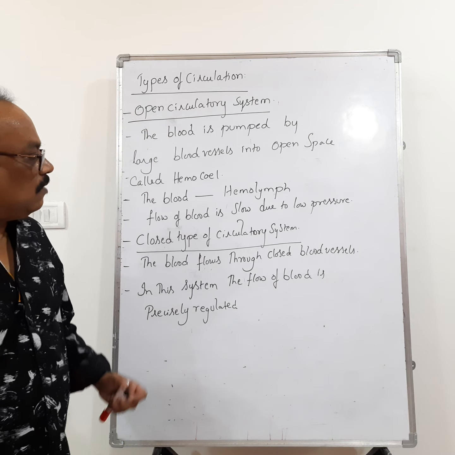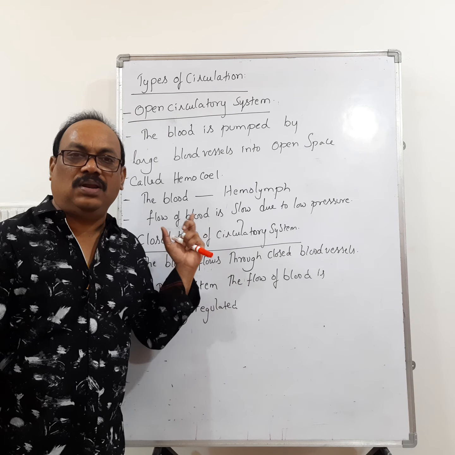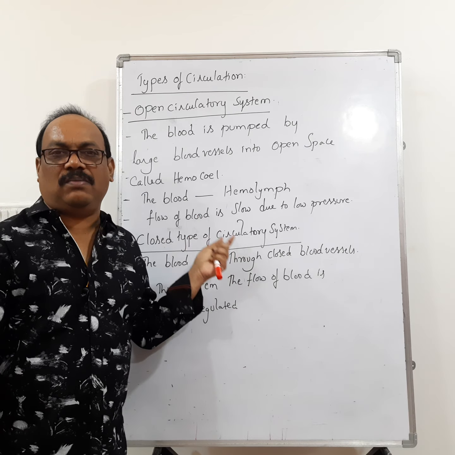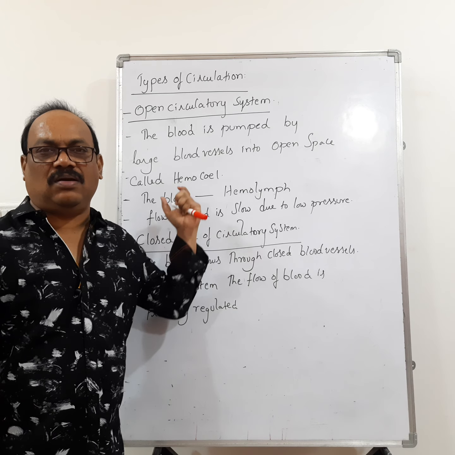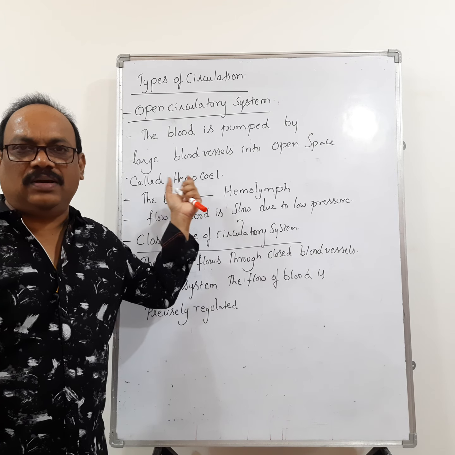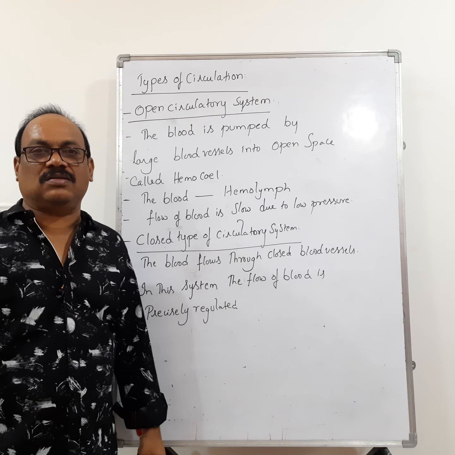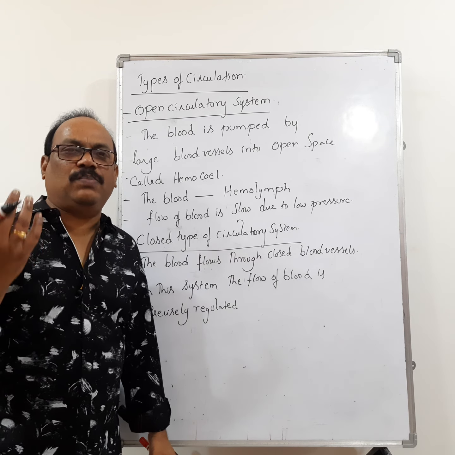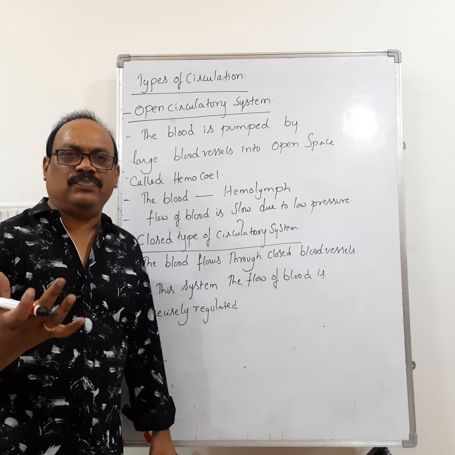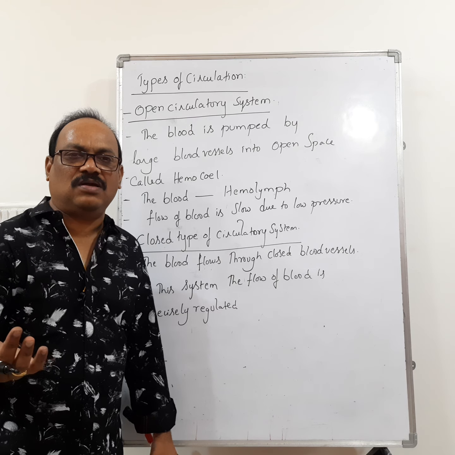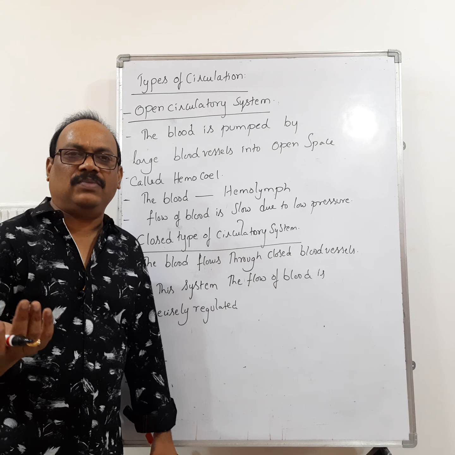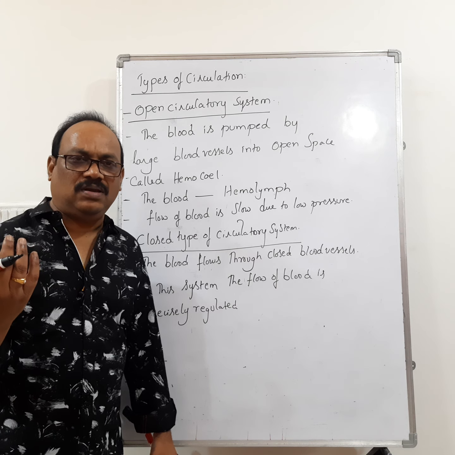So, the flow of blood can be regulated only in the closed type of blood vascular system, but we cannot regulate the flow of blood in the open type of circulatory system. Now let us see in which phyla there is open type of blood circulatory system, and in which phyla there is closed type of blood circulatory system.